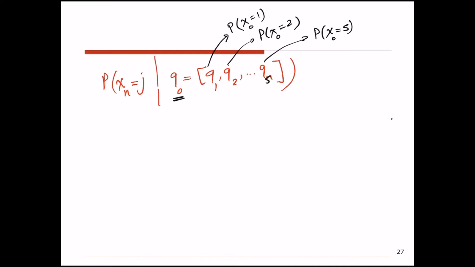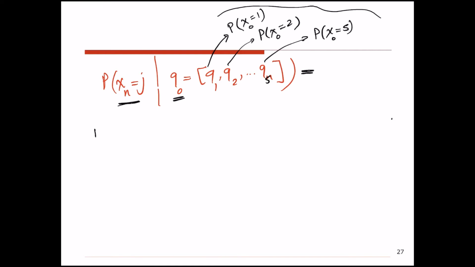Okay, so this is what basically vector Q means for us. So knowing the probability distribution of the state of the system at time 0, what is the chance that after n transitions we end up at the state j? We want to find that. So basically, since we don't know exactly where we are at time 0, we can condition on possible scenarios that we can be at time 0.